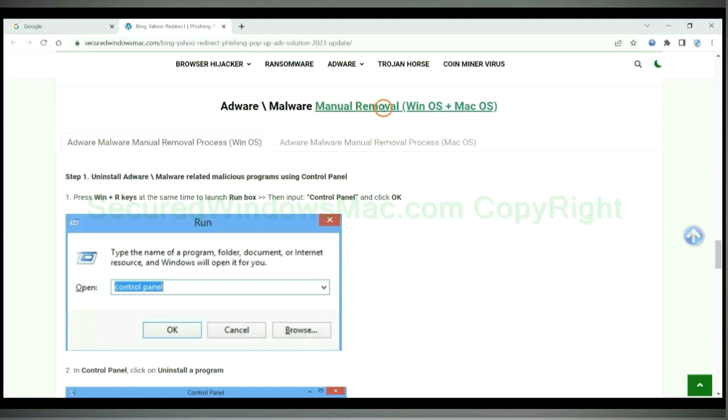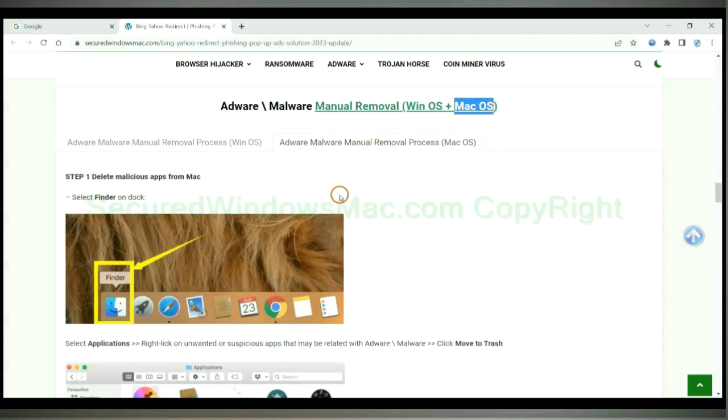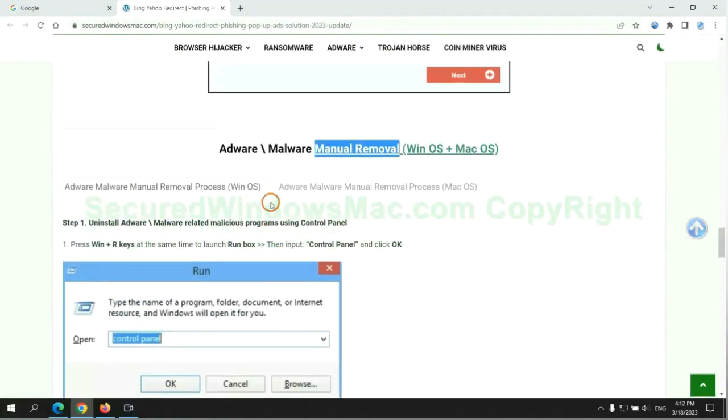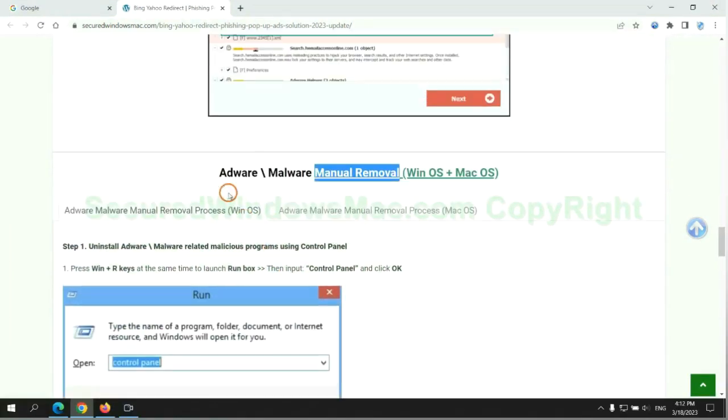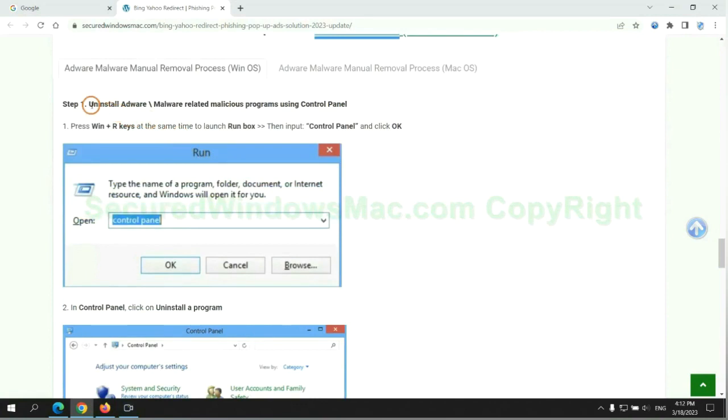If you prefer trying manual removal, follow steps below. Windows users read the first tab. Mac users read the second tab. Now let me show you how to do it. First step. Uninstall malicious programs related with virus.